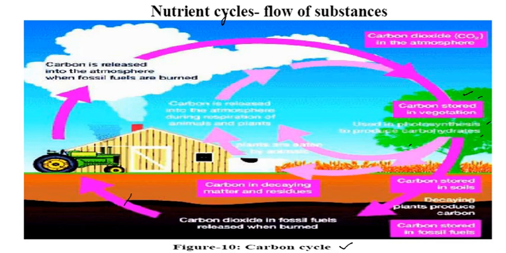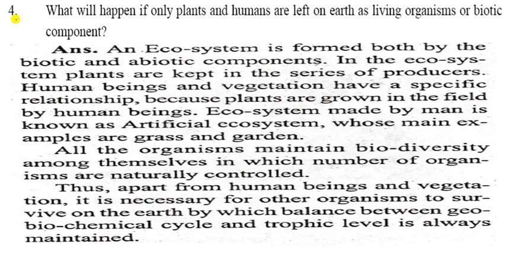So let us see the question answer. Question number 4: What will happen if only plants and humans are left on earth as living organisms, as biotic components? If only plants and humans remain among the biotic components, what difference will it make for us? A lot of difference will be there. Let us see. So you have to write your answer.